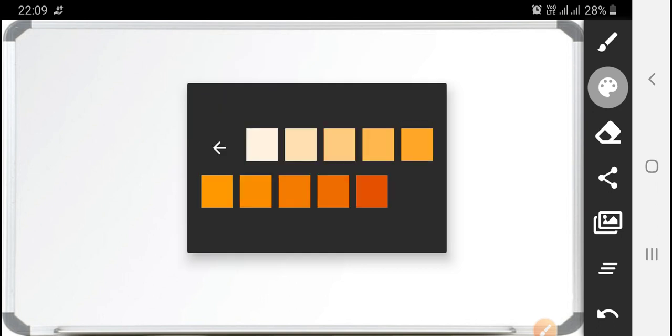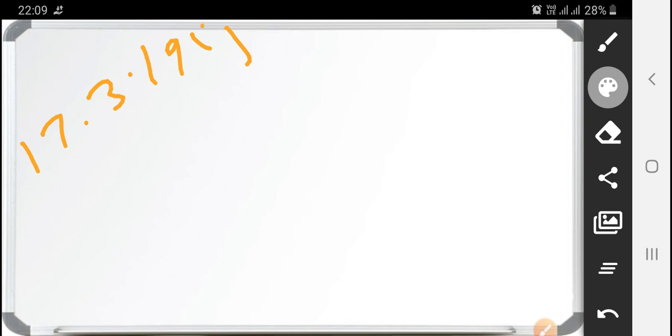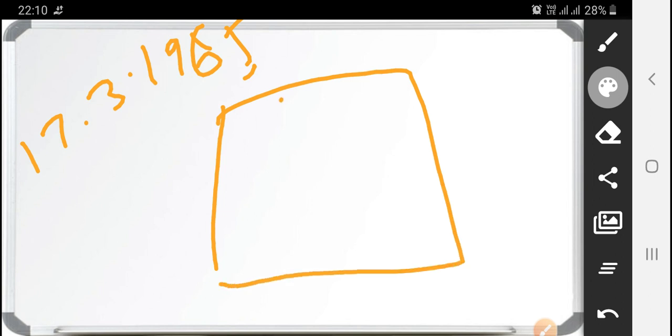Today is Friday, so let me take the color according to Friday. So the date was 17/3/1965. Let me draw the Loshu grid.